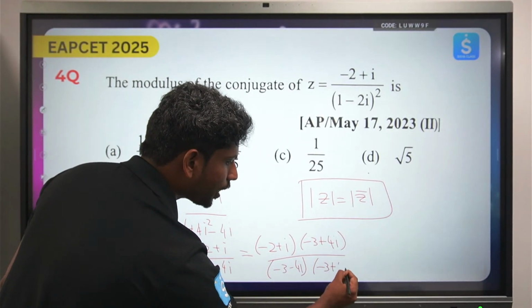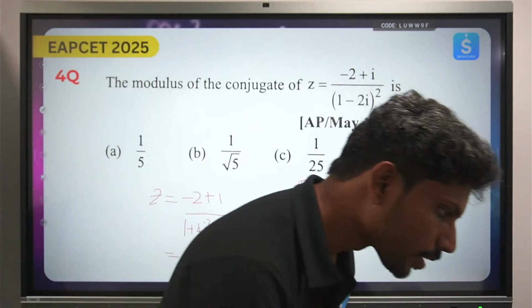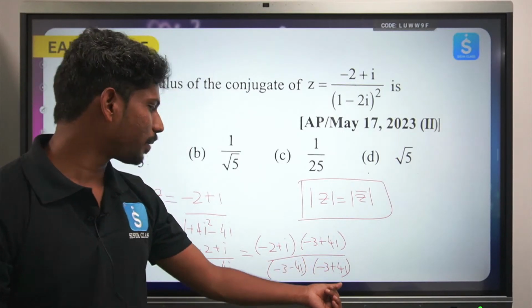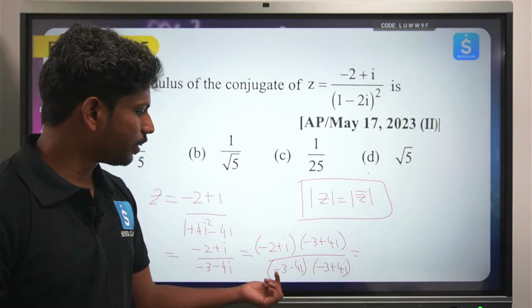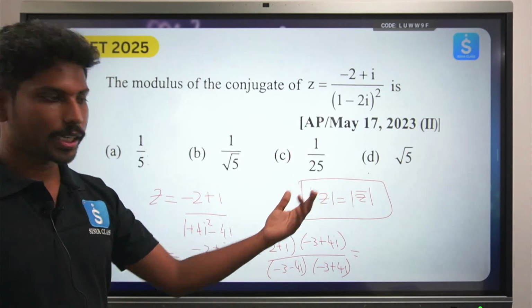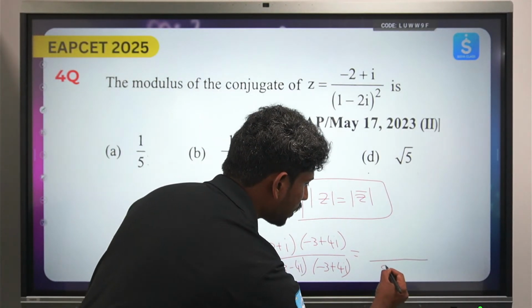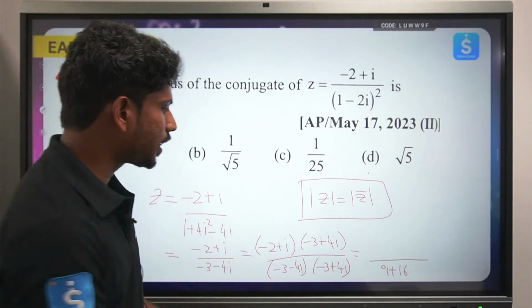Whenever a complex number comes in the denominator, then you can multiply by the conjugate, minus 3 plus 4i. So now you can do, a plus ib into a minus ib is nothing but a square plus b square. So this will become 3 square, that is 9. 9 plus 16, 25. Okay, so minus 2 into minus 3, that will be 6.